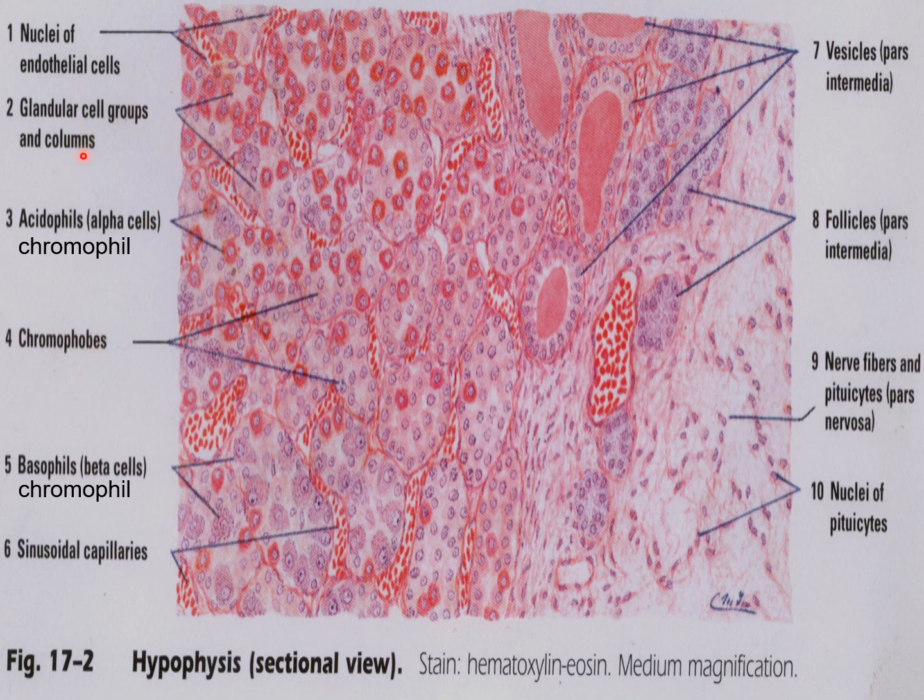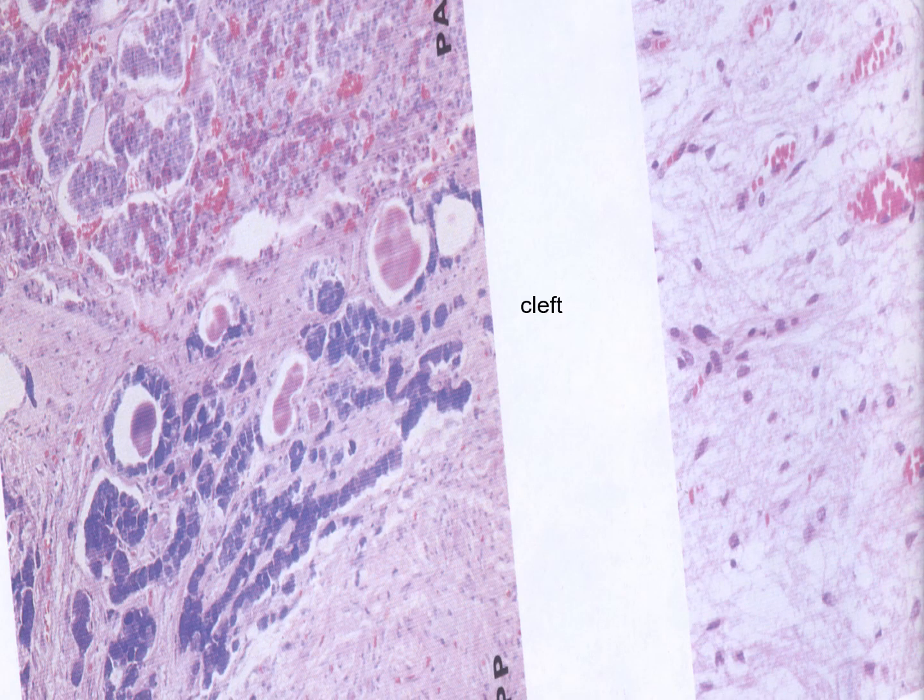And granular cells are the group of this column. So this part, anterior or distal, is the anterior pituitary gland. These parts are the pars intermedia, the intermediate zone, and the posterior part is the posterior pituitary gland, the pars nervosa. In medium magnification you can see these two types of cells. Sometimes you can see a cleft in between the anterior and posterior pituitary gland. This cleft is present within the anterior and posterior pituitary gland.